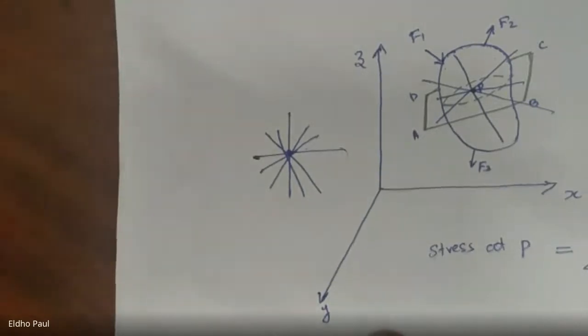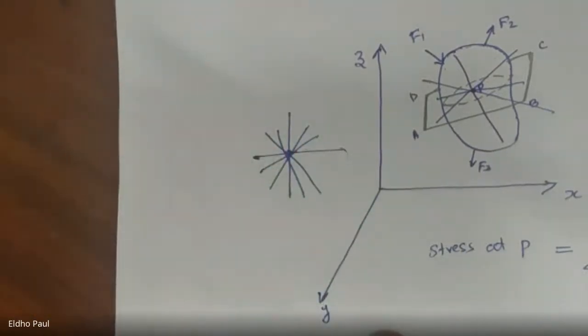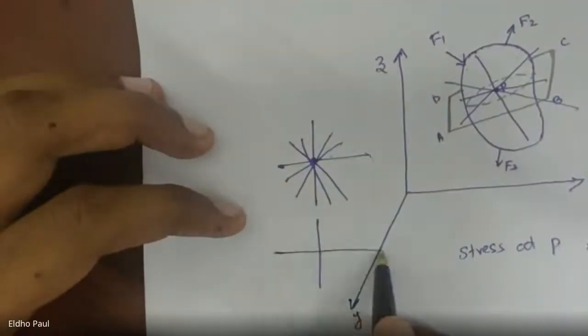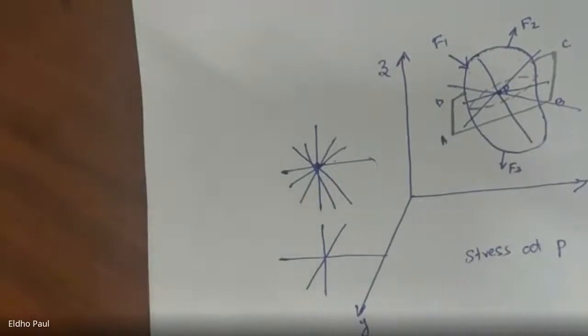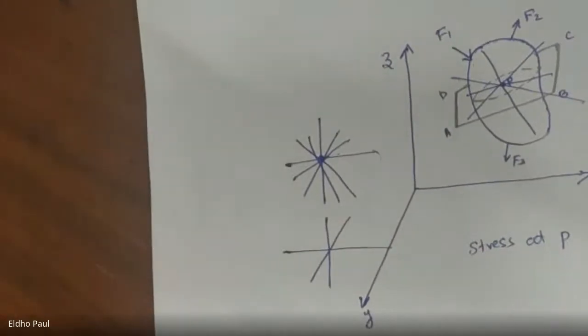But we don't know which one is the maximum stress value, or we don't know out of this infinite number of planes, on what plane this maximum stress value is acting. We don't know anything. To calculate this maximum stress value, or the plane on which it is acting, we can take three mutually perpendicular planes. We can call these an X plane, Y plane, and Z plane.